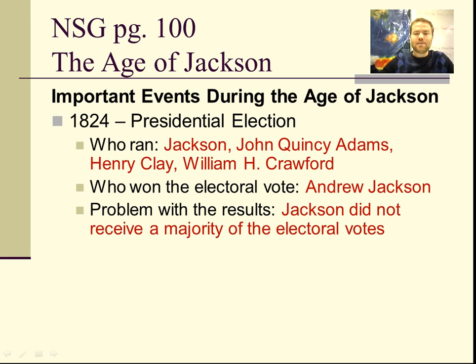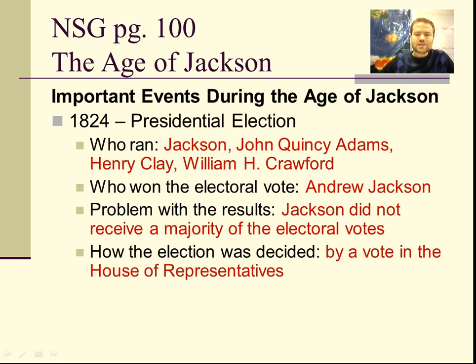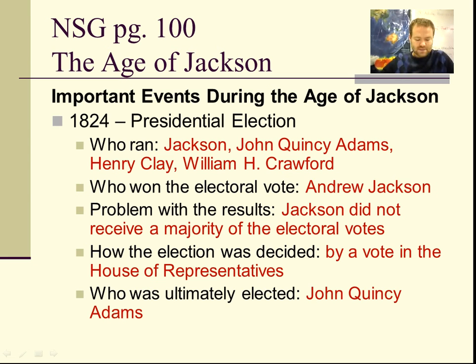The problem is Jackson did not receive a majority of the electoral votes. And if you remember from our study of the Constitution, that means he didn't win, even though he has to win a majority of the Electoral College votes. Even if he won the most, he didn't win. So the vote was decided by the House of Representatives, and this meant that John Quincy Adams actually won. And this was called a corrupt bargain by Andrew Jackson voters, basically saying there was some kind of deal worked out between John Quincy Adams and the House of Representatives.